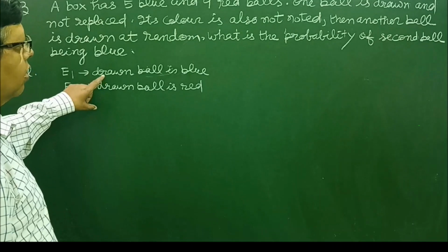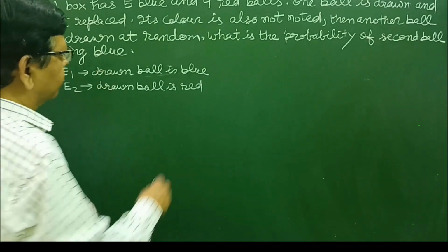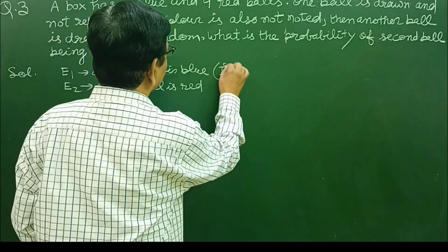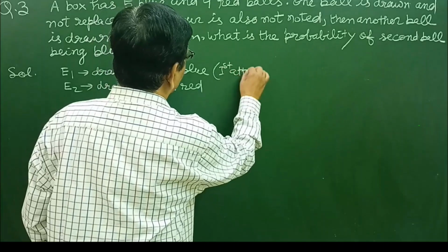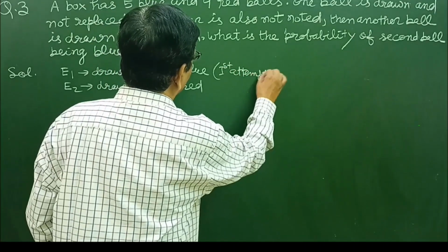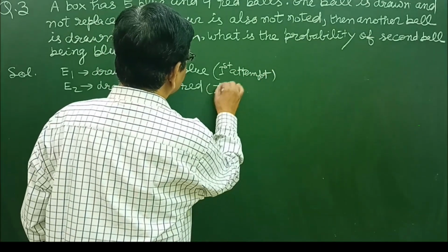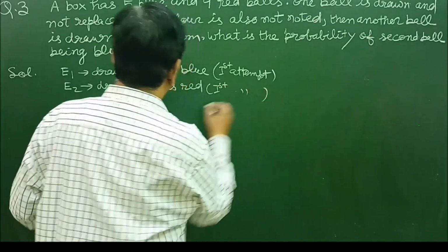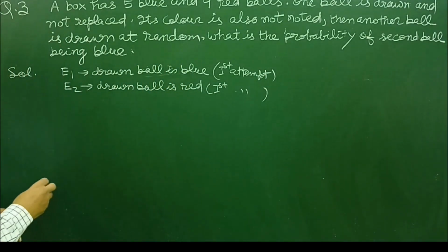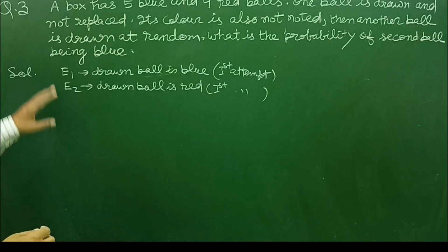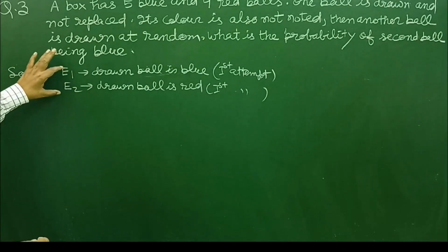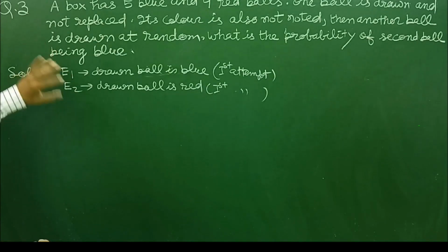So this is the first attempt. In the first attempt the drawn ball is blue, and in the first attempt maybe the drawn ball is red. Afterwards another ball is drawn. This ball is not put in the box and another ball is drawn.